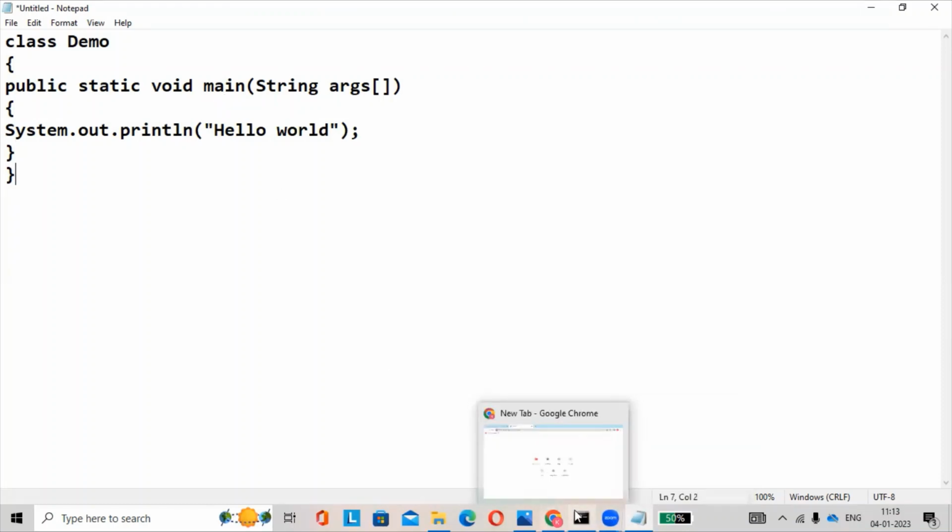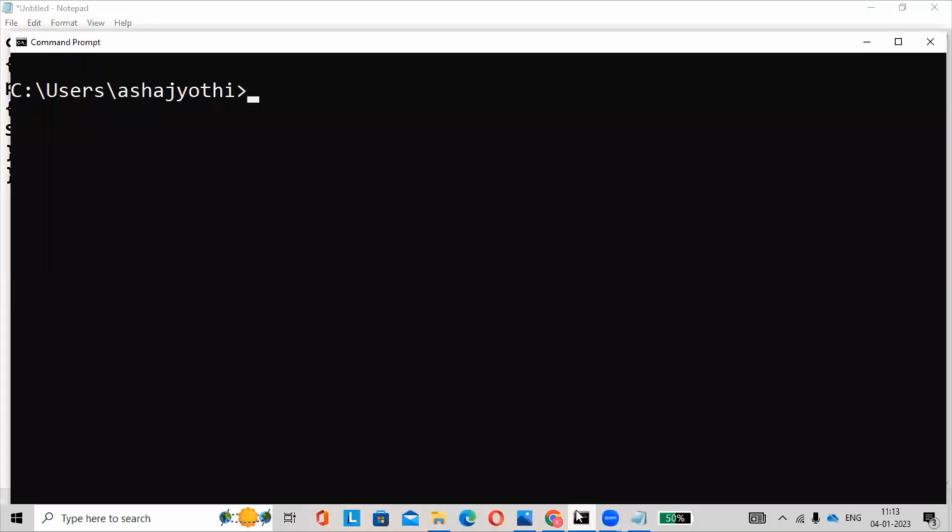Then let us open the command prompt. Here we'll create one folder in E drive, md, make directory Java. Here the directory name is Java. Then cd, change directory Java.